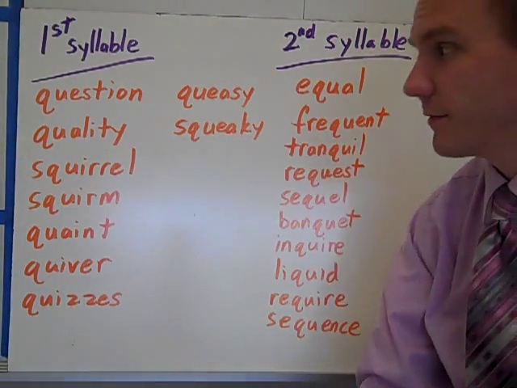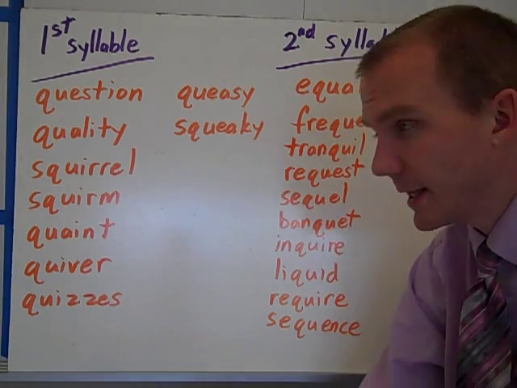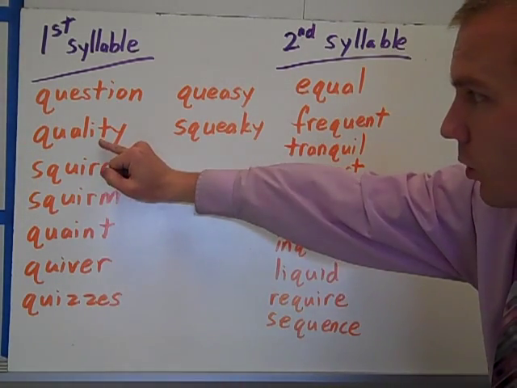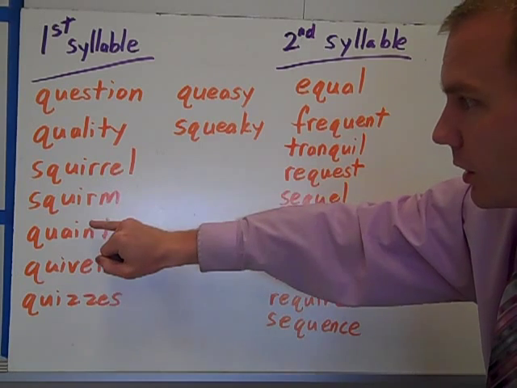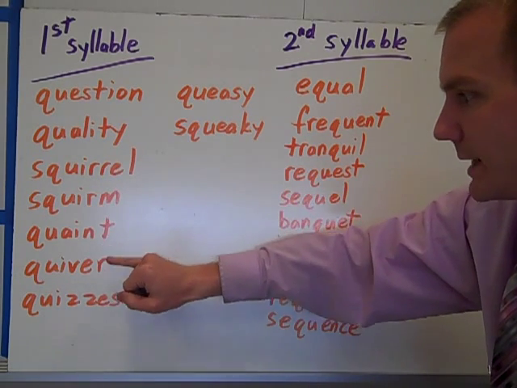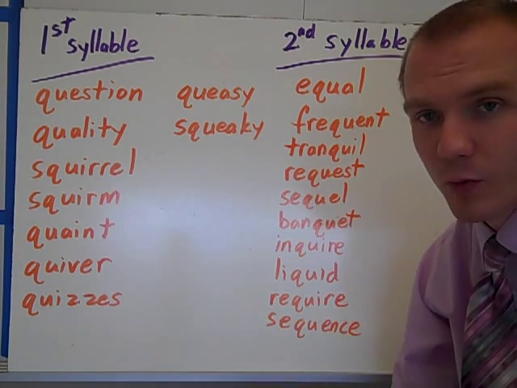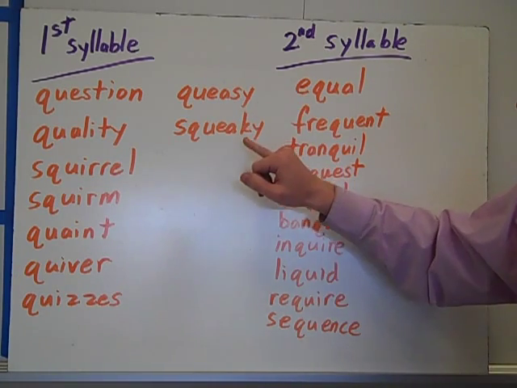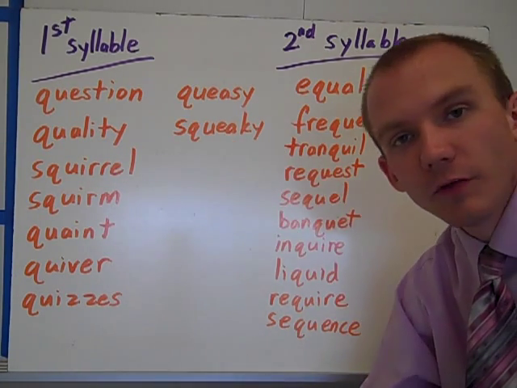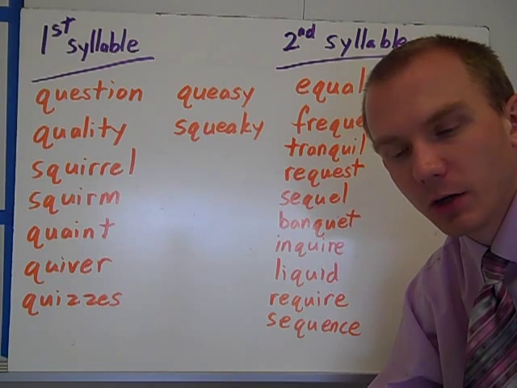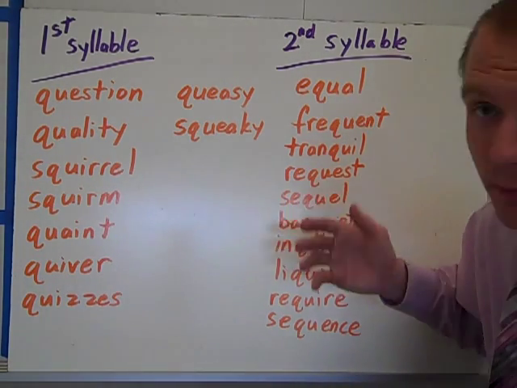So let's look at it when it's in the first syllable and a kwa sound. Question, quality, squirrel, squirm, quaint, quiver, quizzes, queasy, and squeaky. Although I say kwa, kwa, or that KW.